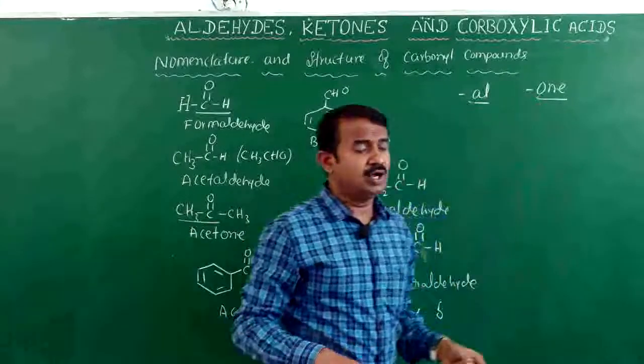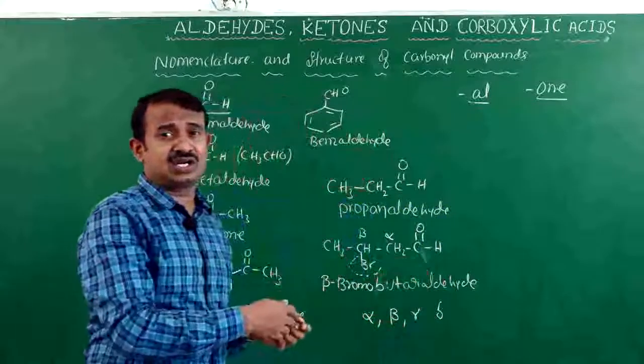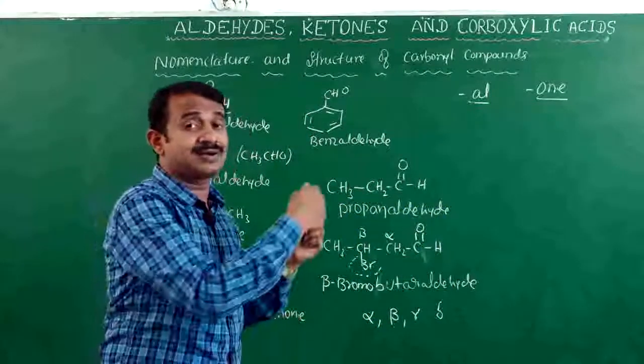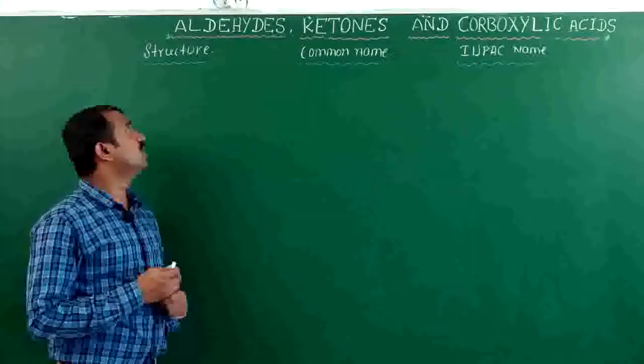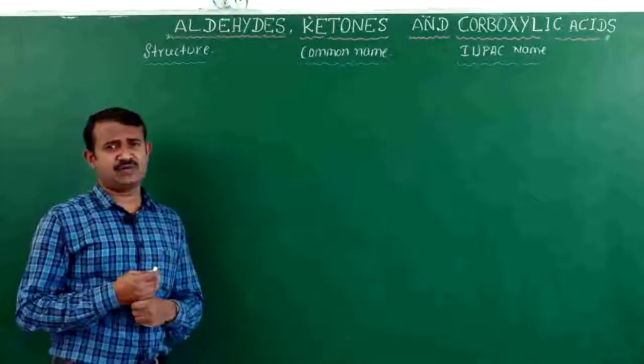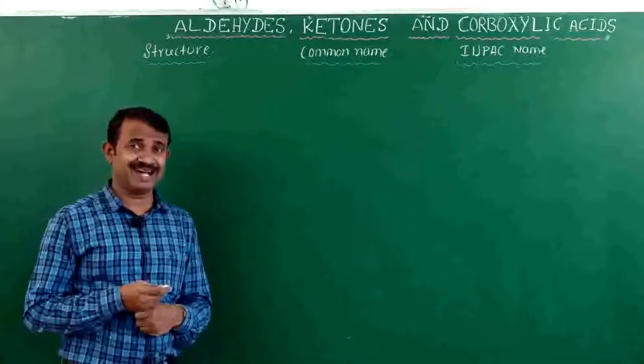We will go one by one through the common name, structure and IUPAC name of carbonyl compounds, aldehydes and ketones.